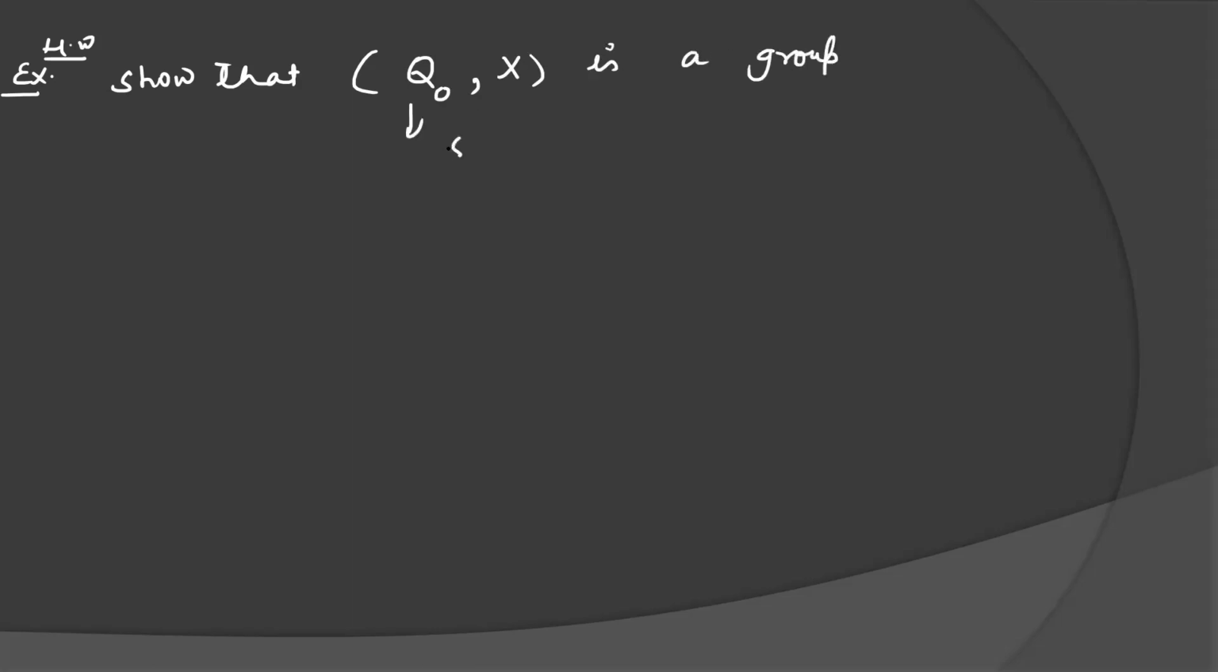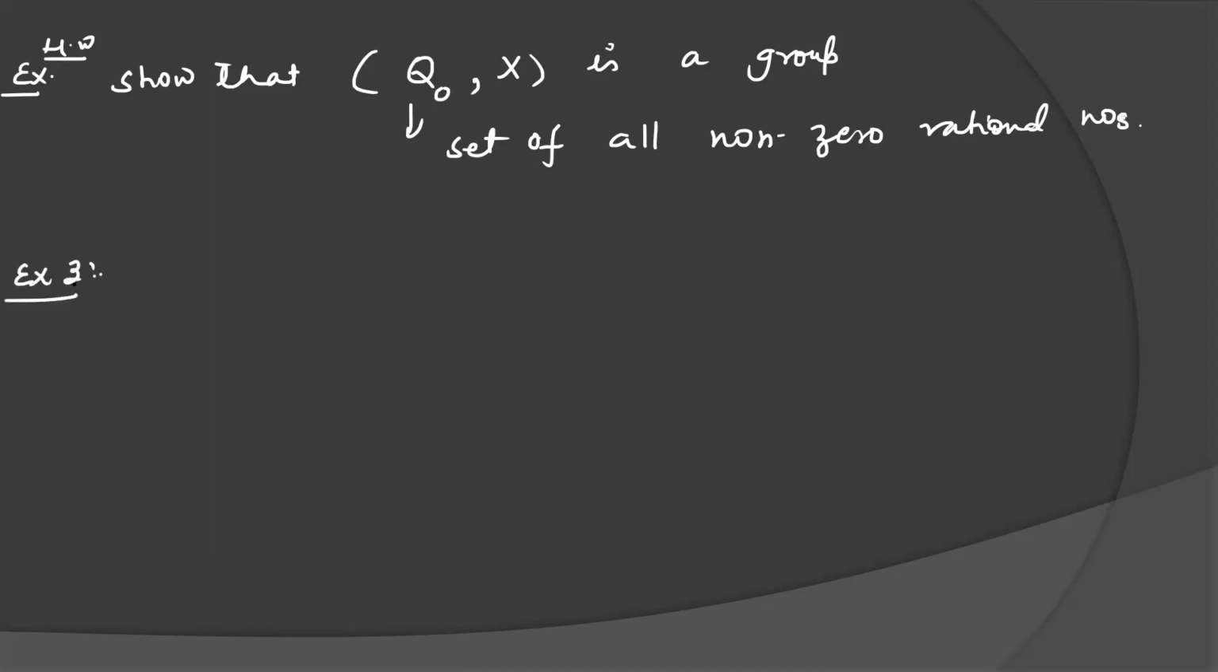Similarly, I am giving you one example as homework: show that Q naught with operation multiplication is a group. Here Q naught is the set of all non-zero rational numbers, meaning we are excluding the zero element from the set of rational numbers. Okay, next example I am giving you.